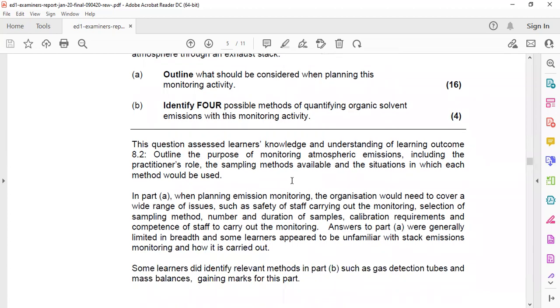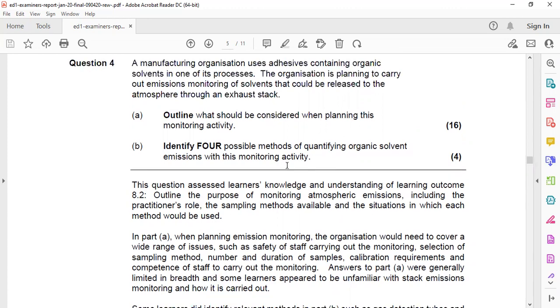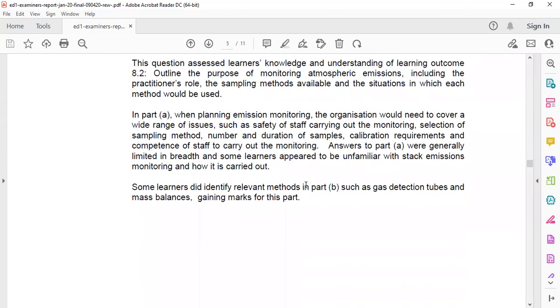You can find out not only with the stacks; you can use diffusion tubes, you can measure with sampling procedures, there are laser technologies, UV ray methodologies, and the latest gas detection methodologies. There are many ways you can find out. There is also an artificial intelligence methodology. So there are many kinds of methods of quantifying organic solvent emissions from a factory, from a stack or an emission unit.